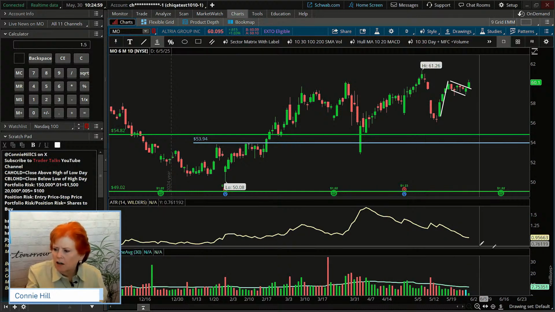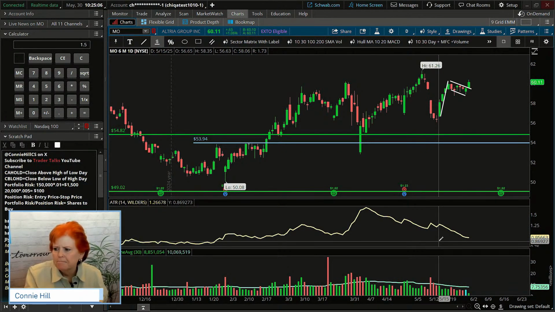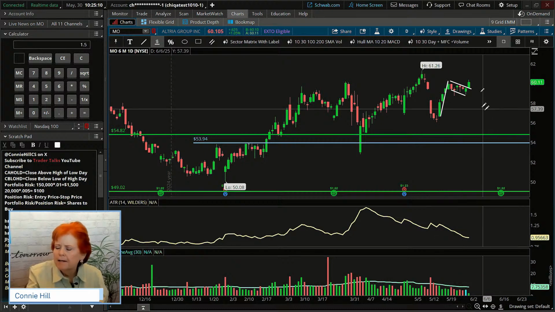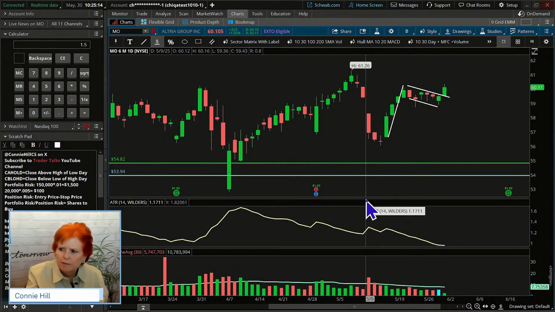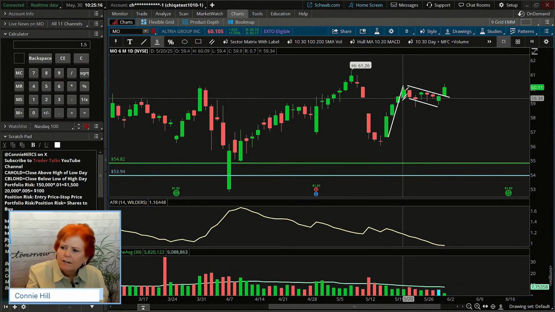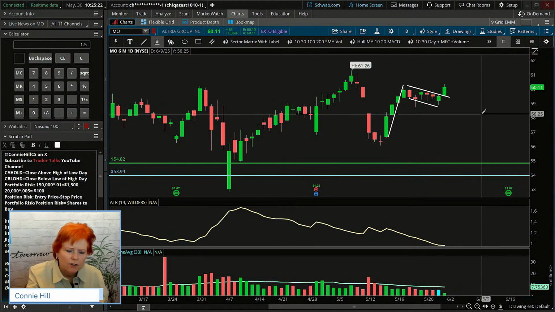Now, as we look at the ATR here, it looks like this is moving about 95 cents from high to low. That's the range that it's trading in. So nothing super big. And what have we got going on here today as far as a technical setup? Well, you can see I've drawn in a flagpole, got our little flag, and today it looks like it's just breaking out of that flag pattern right now.